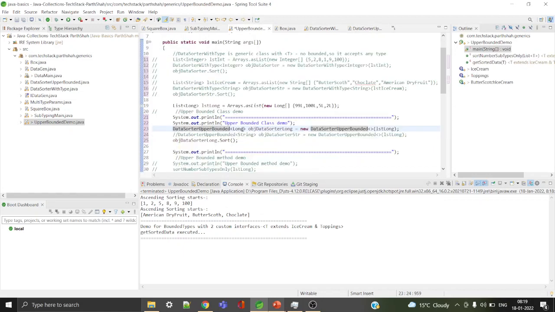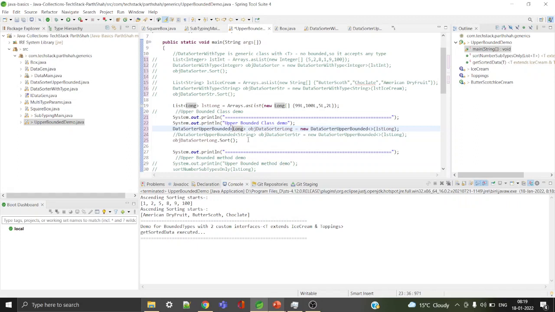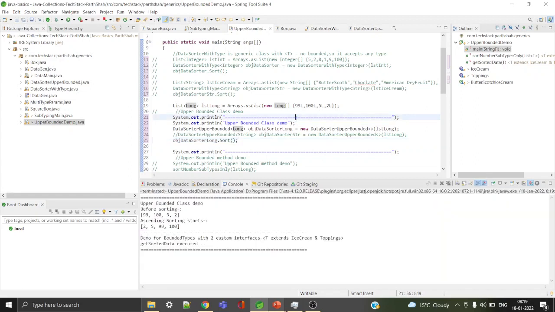So here I specify the long variable. And my values are 99, 100, 5 and 2. I run the code, Alt Shift X J. So before sorting the value was 99, 100, 5 and 2. After sorting it was 2, 5, 99 and 100.